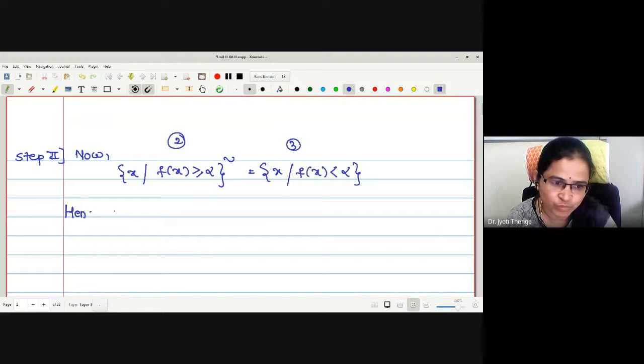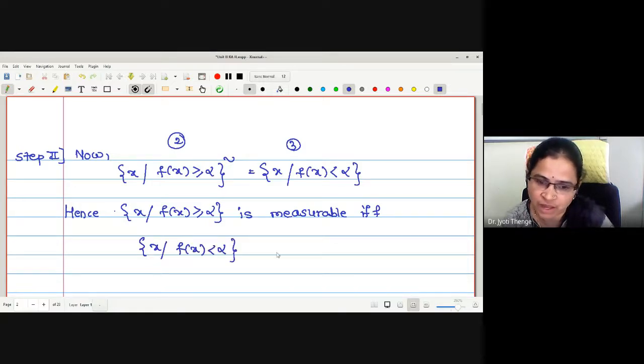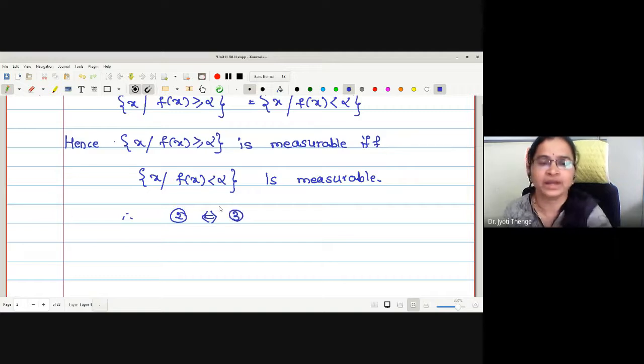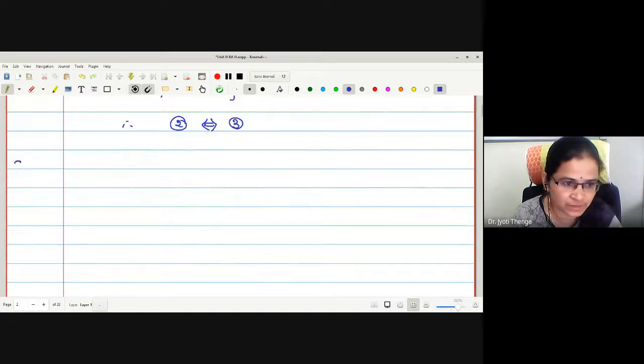Hence, the set of x such that f of x is greater or equal to alpha is measurable if and only if the set of x such that f of x is strictly less than alpha is measurable. Thus, what have we obtained? 2 implies and is implied by 3. First, 1 implies and is implied by 4. Next, 2 implies and is implied by 3.